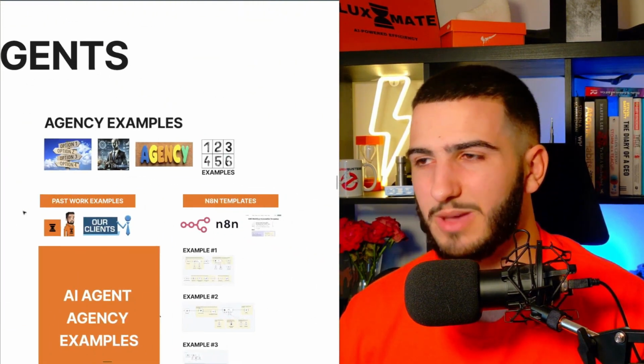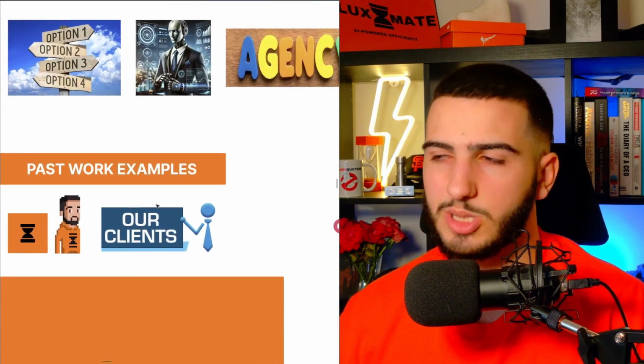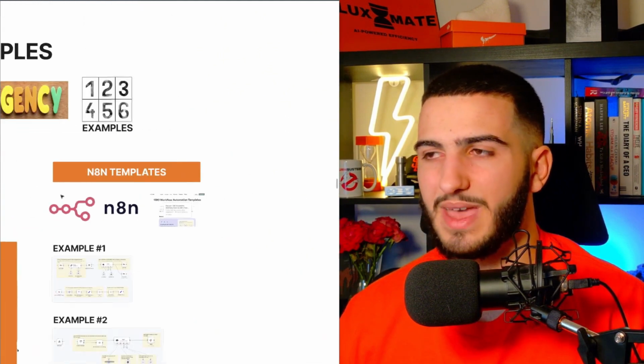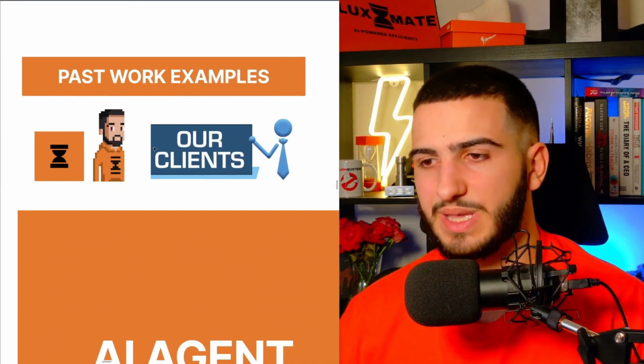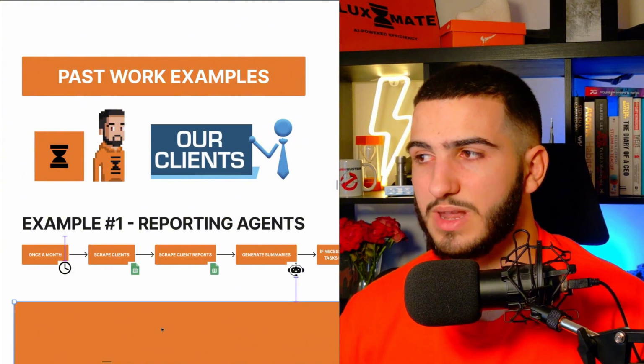So this is going to be split up in 2 sections. In the first section, I'm going to go over high level work examples that I've built for different clients, and then I'm going to go over n8n templates specifically. So first things first, let's go over the past work examples. Once again, these are examples of different AI agents that I've actually built for my clients. The first one is a reporting agent.